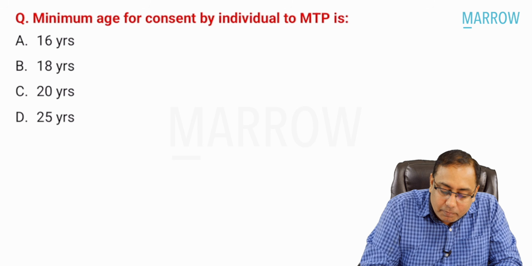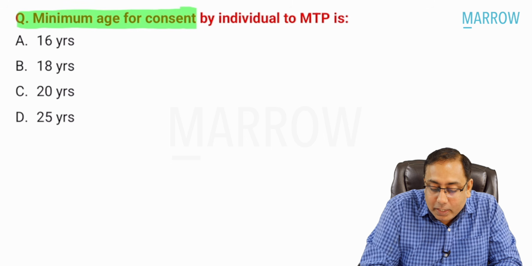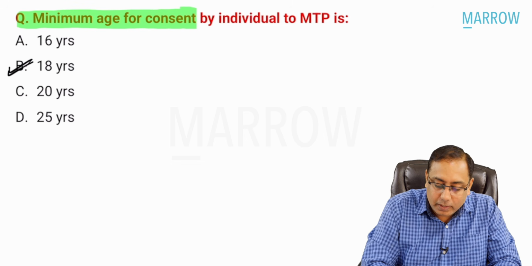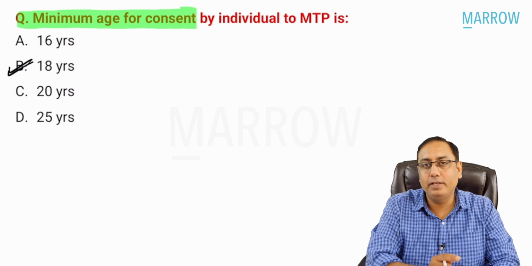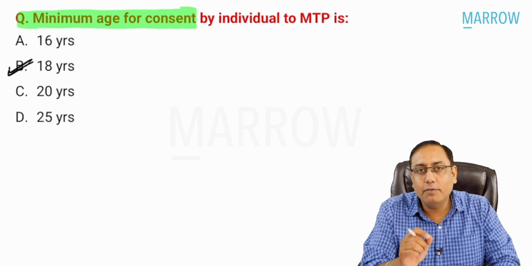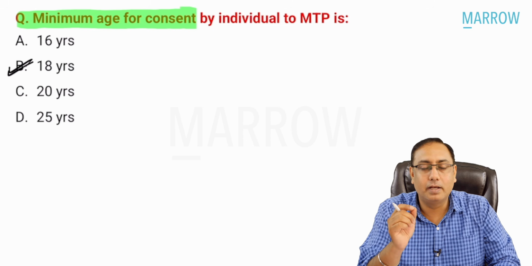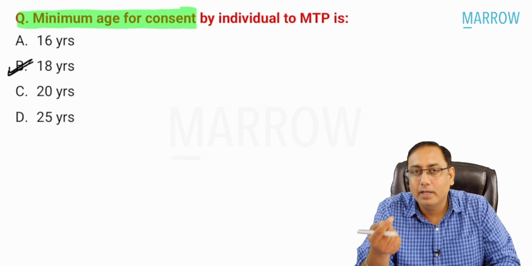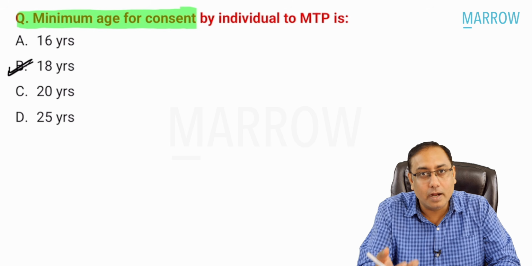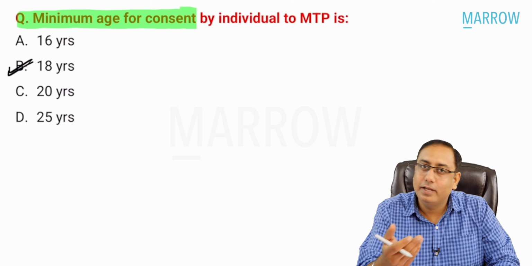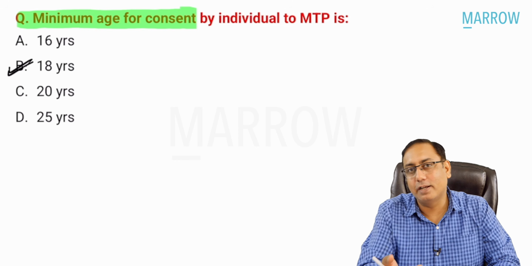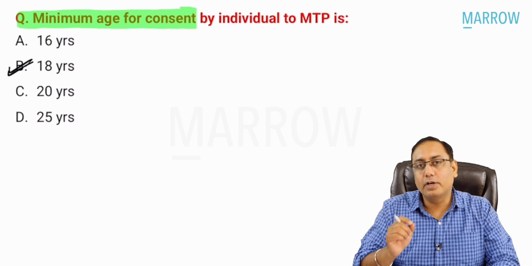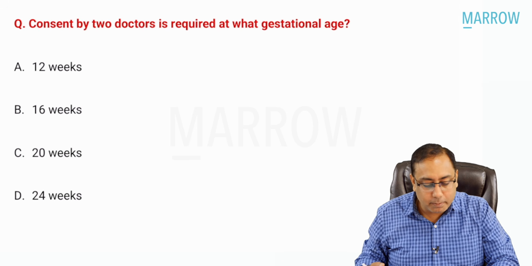But yes, the question could have been the minimum age for consent by individual. So please note that for the consent by individual, the minimum age is 18 years. Below 18 years for minor females, and for females who have any kind of mental imbalance, or are not mentally competent to take the decision, in those cases, beta, the legal guardian, whoever is taking care of the female, is responsible for giving the consent for a medical termination. But generally speaking, 18 is the minimum age for consent to be given by the individual for their MTP.